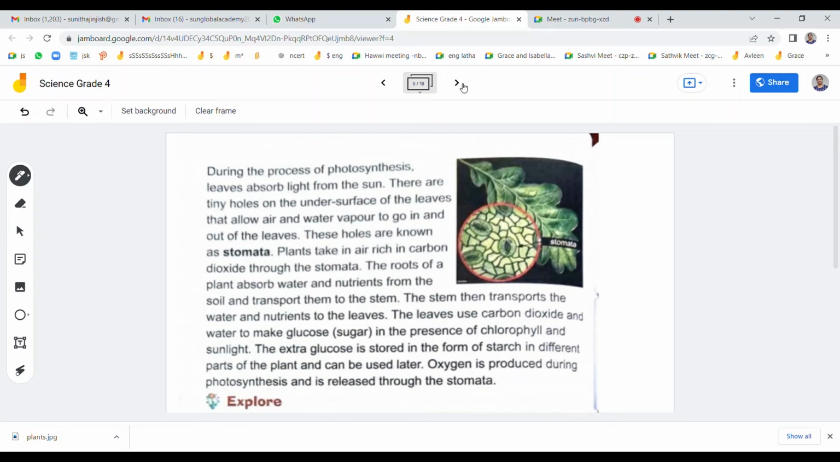Sometimes there is no sunlight, right? At that time it will use the food which it has prepared before. And as I told before, we inhale oxygen. This oxygen is produced during photosynthesis. It takes in carbon dioxide through stomata, and oxygen is also released through stomata.